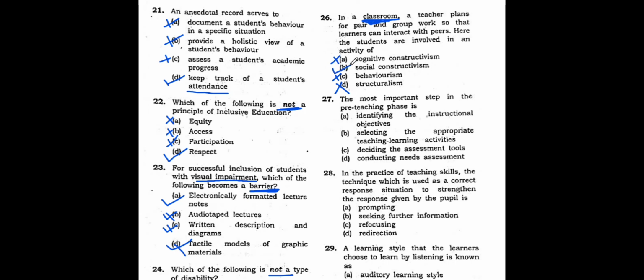Why social constructivism? Because they are sitting in a society. They are sitting in a small society, that is the classroom, in a social gathering. Different types of peers are there, friends are there, teachers are there, right? So they are in a group, in a society. So social constructivism skills will be developed by this.